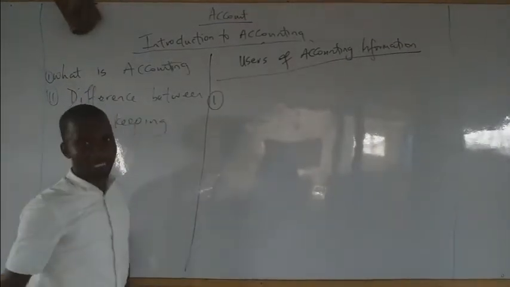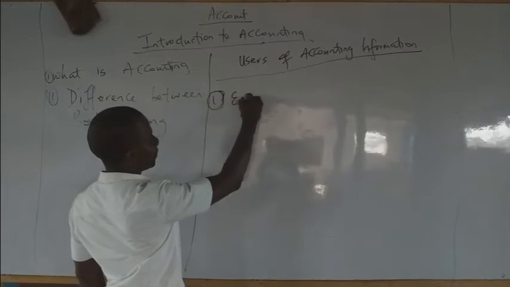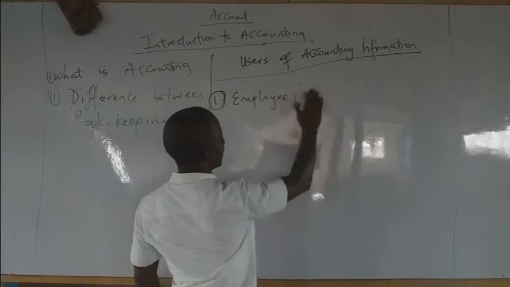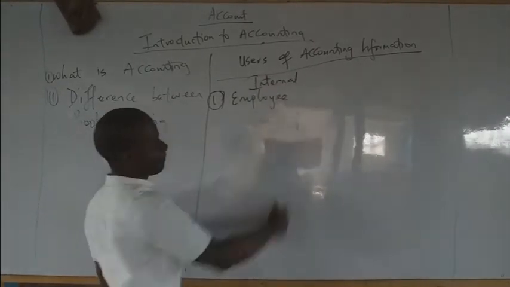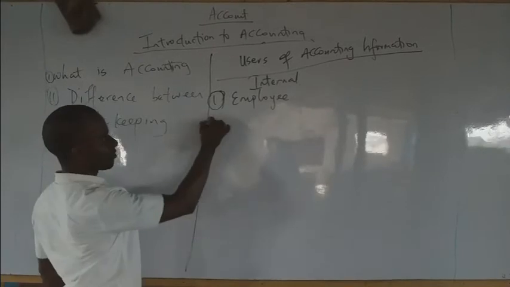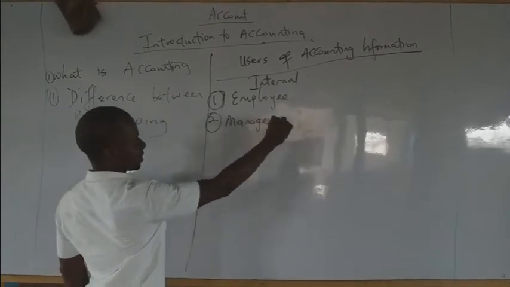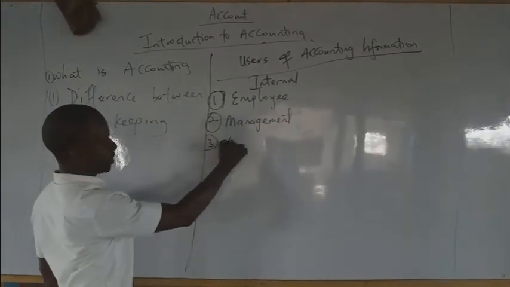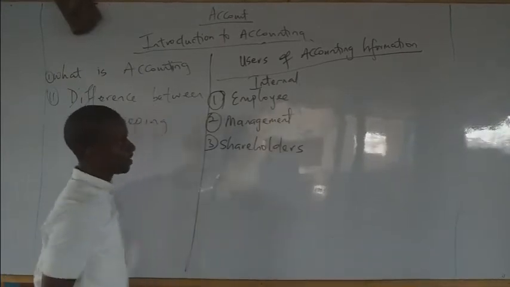Let's look at the first set of people. The employees. These are internal members. Let's classify the users into internal and external. Apart from the employees, who again? The management. Apart from that, who again? The shareholders. So please take note.